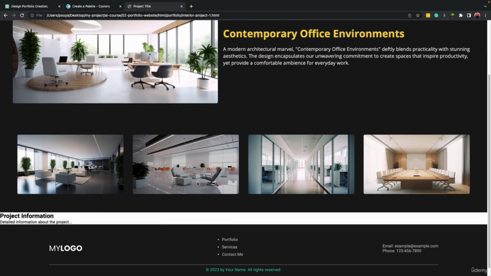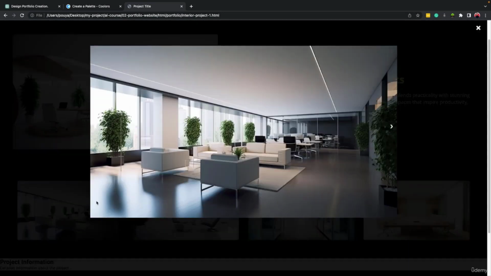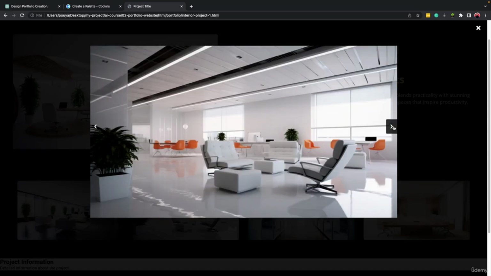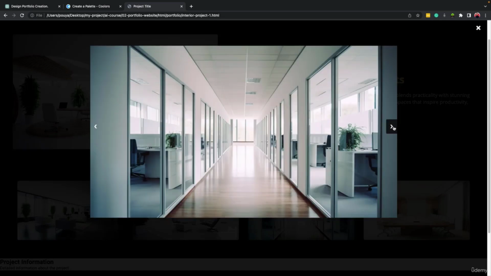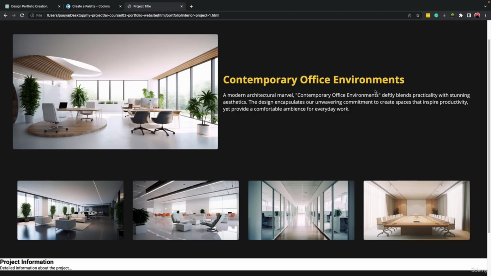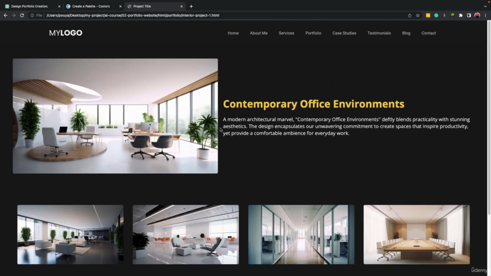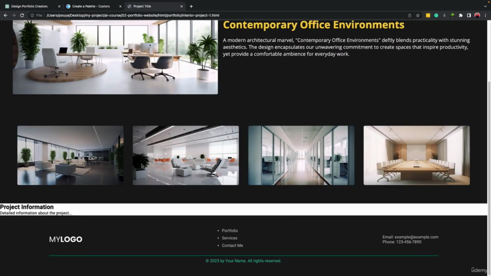I just wanted you to know if you face a situation like this, that all right, we have a gallery, and if we click on it, how it will be done. If we want to use JavaScript code, what we have to tell ChatGPT. I wanted you to see this and learn it as well. The rest of the part on this page is very simple. It's similar to before. All you need to do is just come here and continue what we have done.